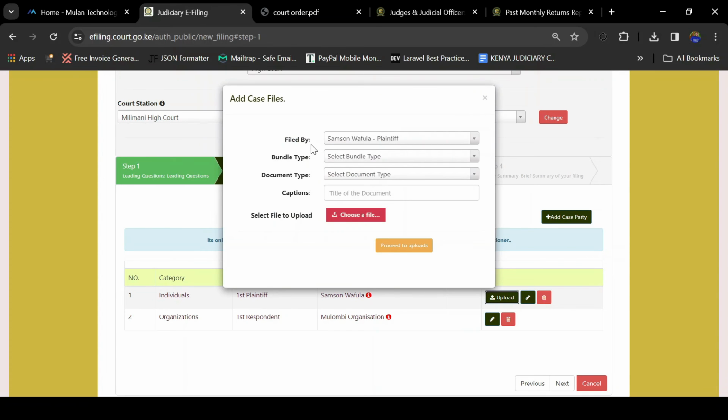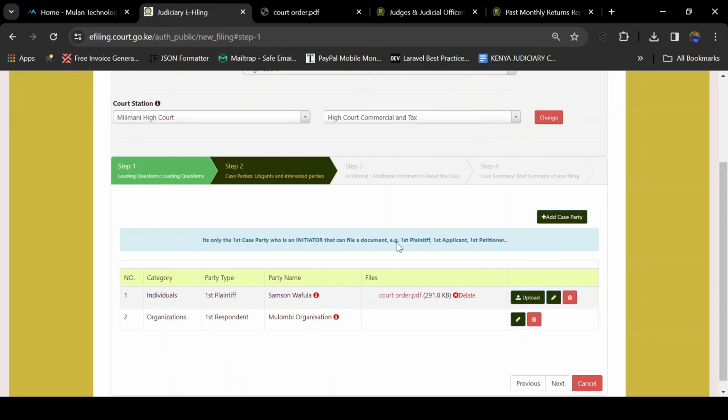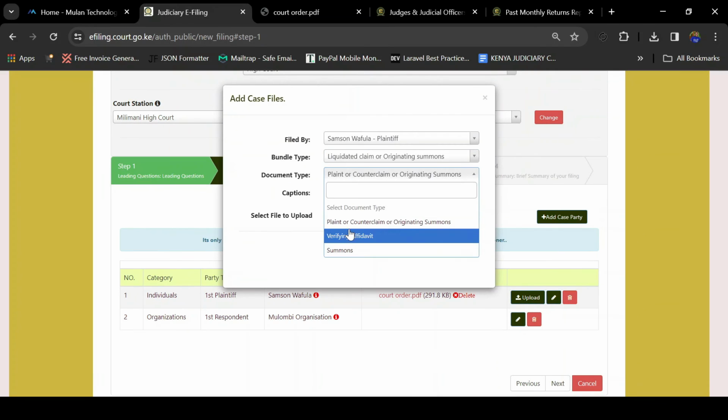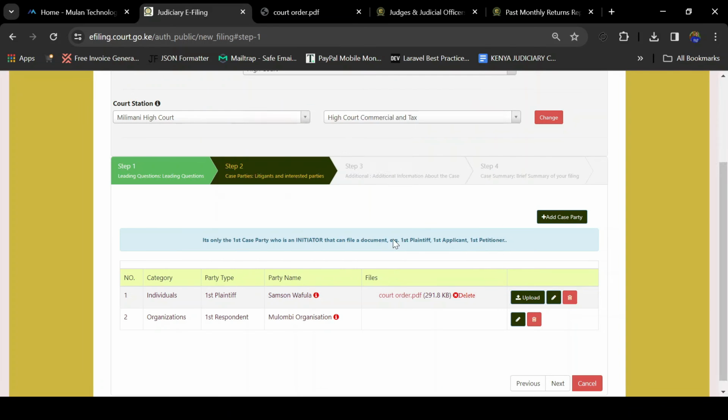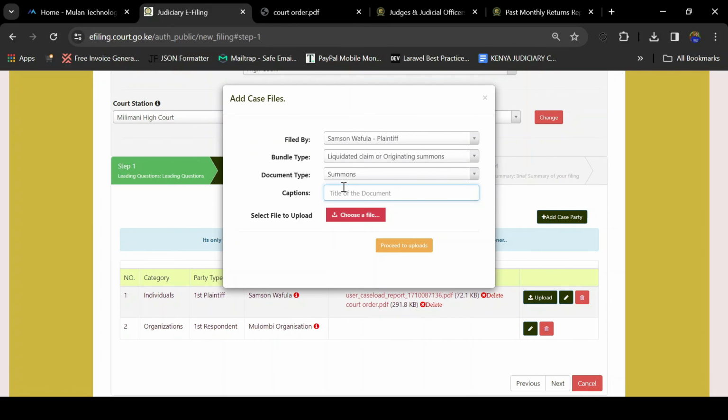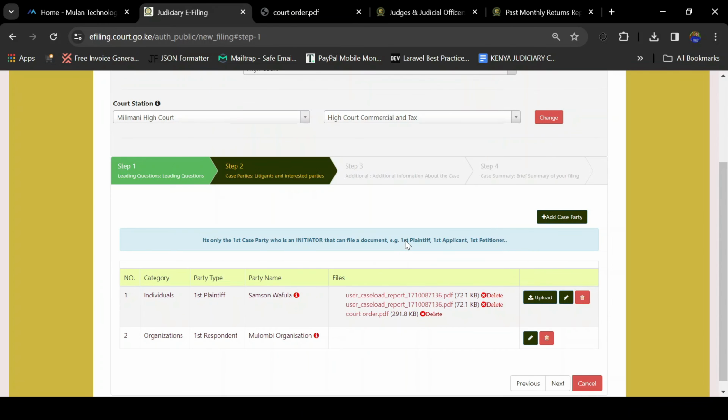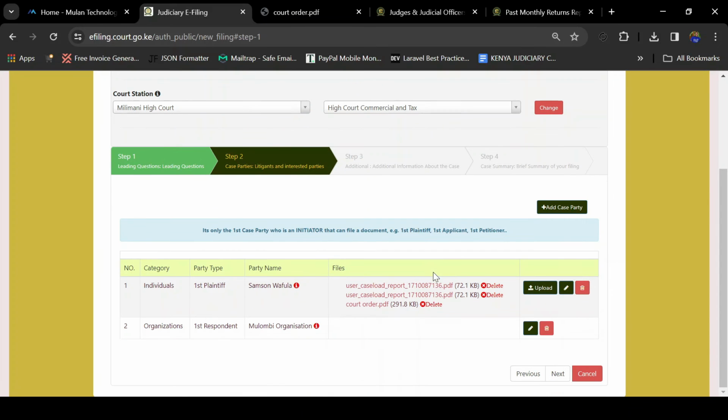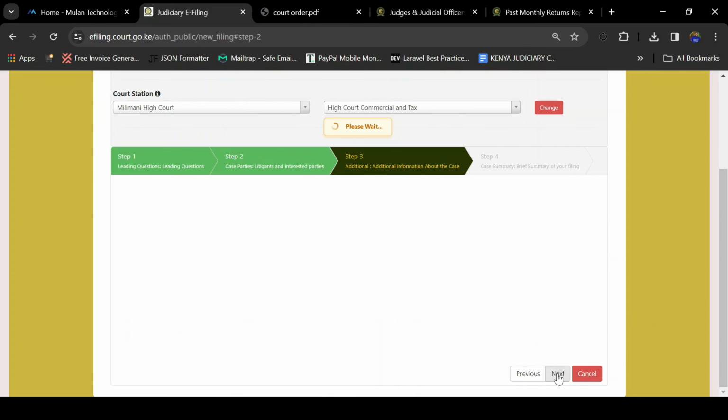Then you select who is filing. They select the bundles, that's liquidated claim. Then you enter the title of the document. Let me say this is plaint. Once you have entered the title of the document, click Choose, browse from your computer, click to upload. So once you have exhausted uploading all the required documents, you will click on Next.